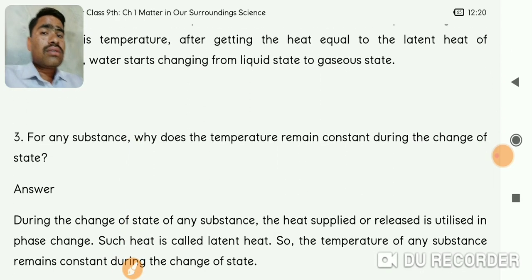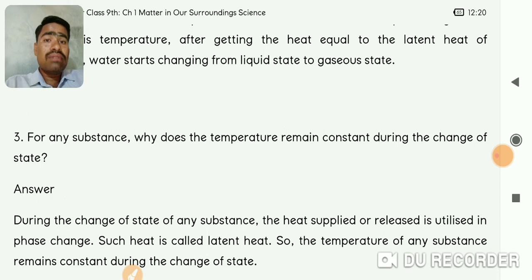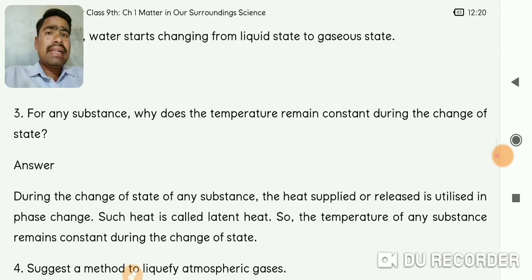Next question is, for any substance, why does the temperature remain constant during the change of state? We have seen latent heat of vaporization and latent heat of fusion. During the change of state of any substance, the heat supplied or released is utilized in the phase change.